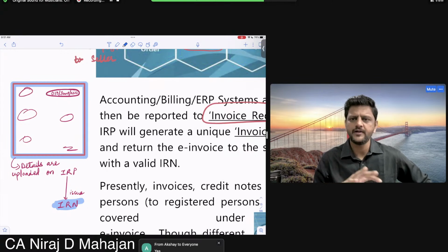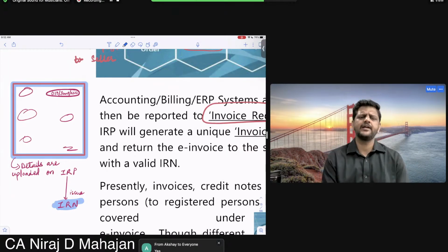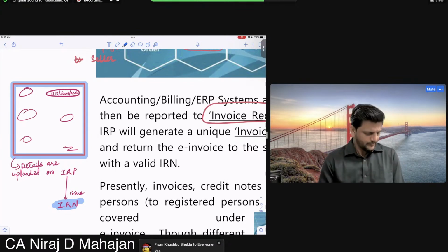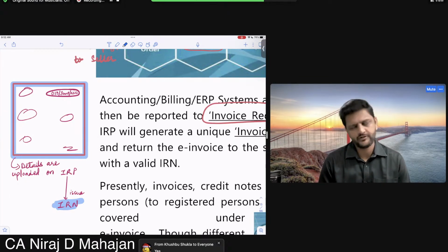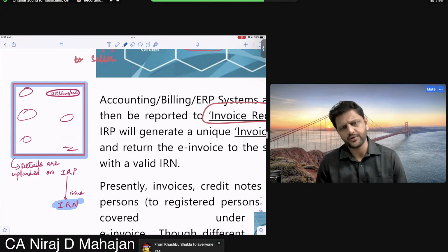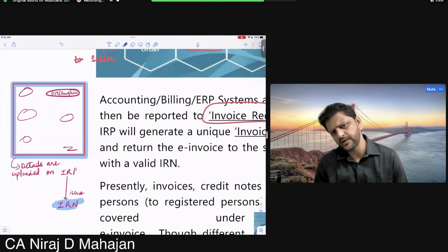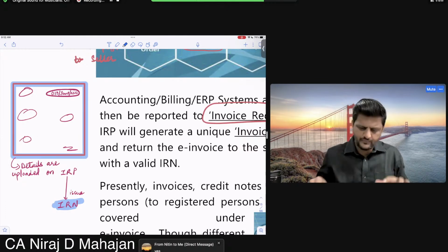It is for small players or big players? Big. Every invoice they issue will be recorded electronically with the GST department. On which website? Invoice Registration Portal. That portal will give you a confirmation number called IRN. Correct? That IRN also needs to be printed on the invoice. Okay, let's read it. Chalega?